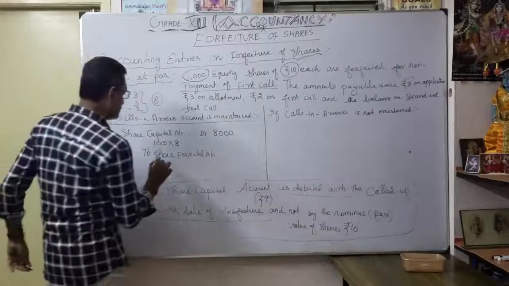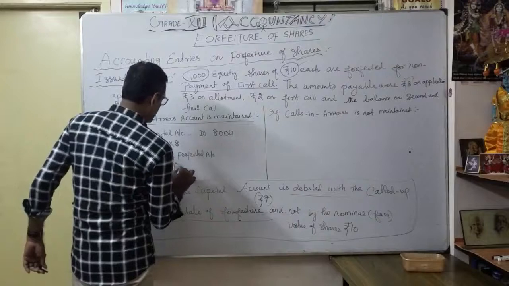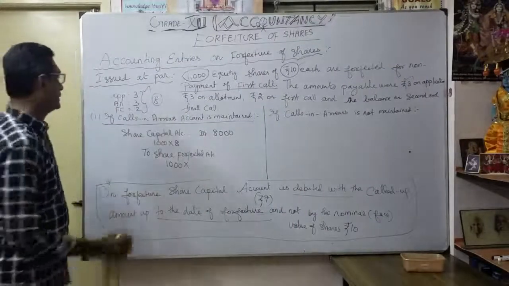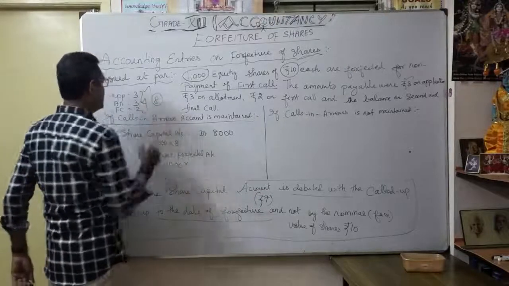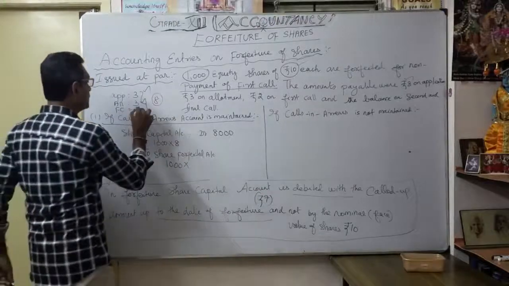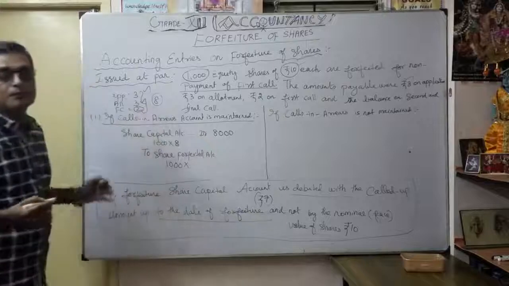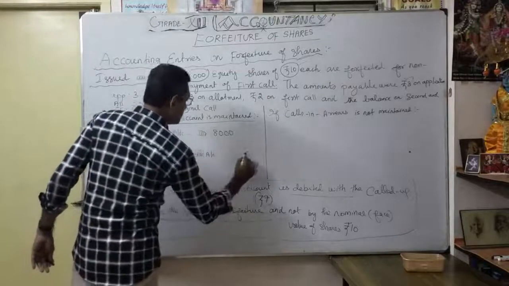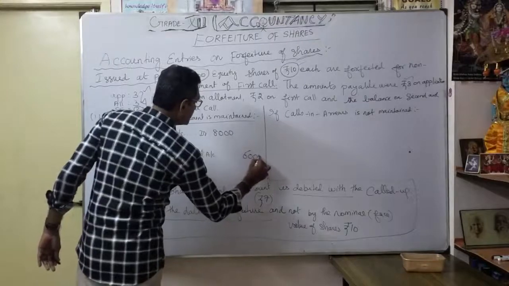As you know, the particular shareholders paid application 3 rupees, and thereafter allotment also 3 rupees they paid. Only the first call is in default. So how much did the company forfeit? Naturally 3 plus 3, 6 rupees.